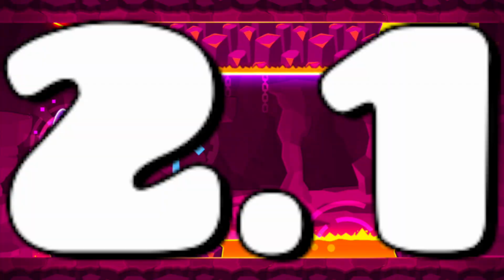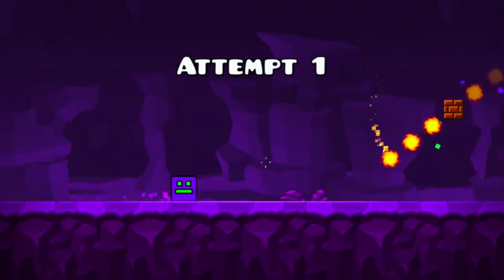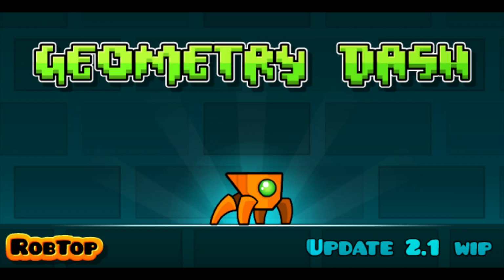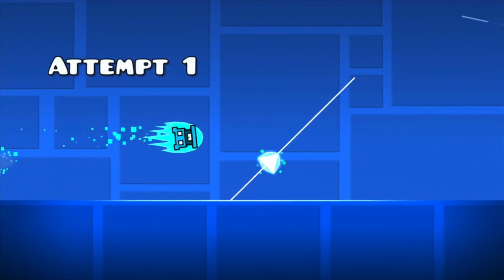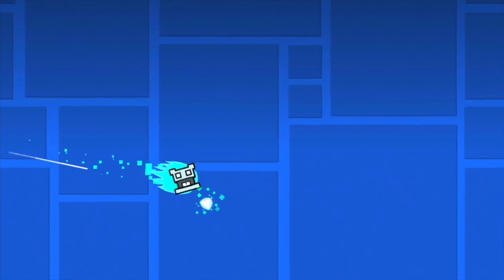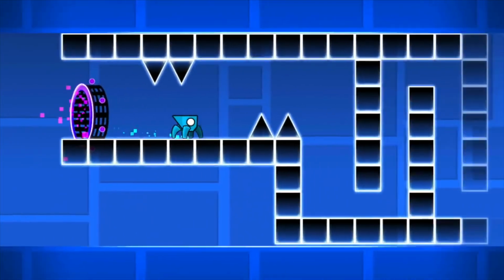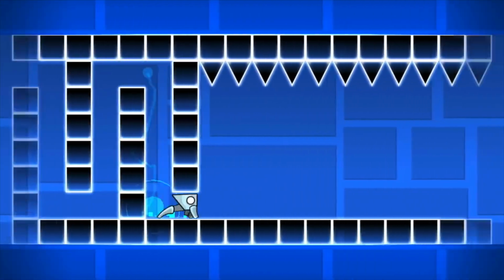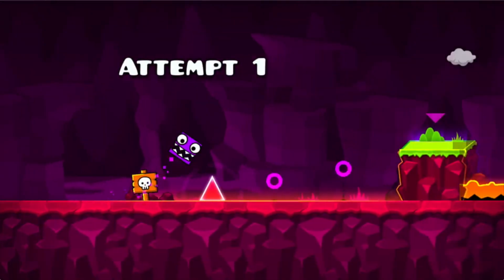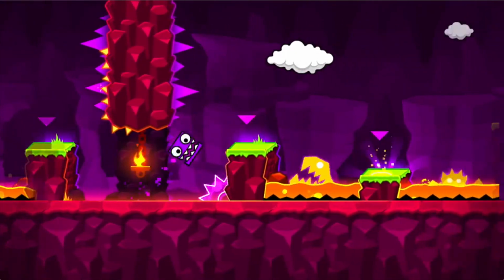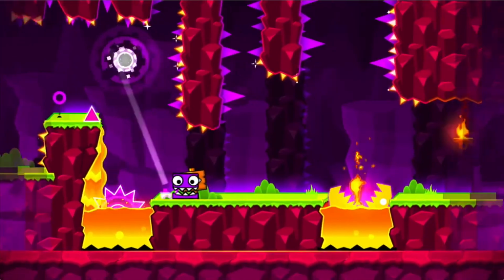Update 2.1. Our current update, Update 2.1, introduces the Spider game mode, which switches gravity faster than the ball and almost teleports from the top of the level to the bottom or vice versa. People could also learn to use the spider in the new level Finger Dash, which also showcased some of the new decorations one could use to spruce up your levels.